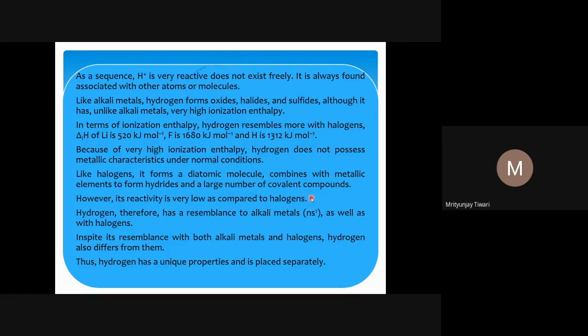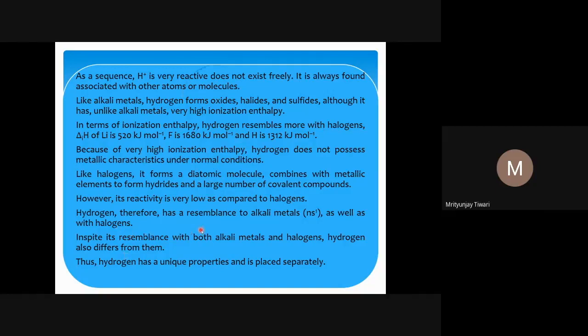These lone pairs, the electrons, repel each other, being same-charge particles. Because of that repulsion, the bond is elongated, and if the bond is elongated, the bond dissociation energy and bond energy are lower. So that is why hydrogen is less reactive compared to the halogens.